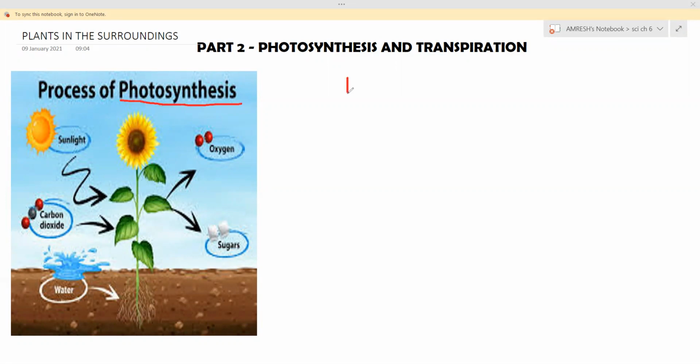My dear children, the word photosynthesis comprises two words: photo plus synthesis.